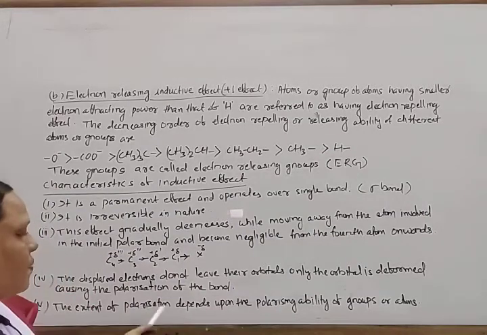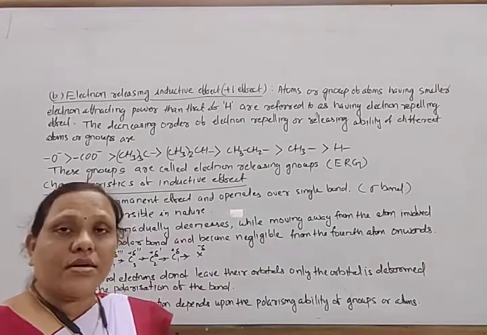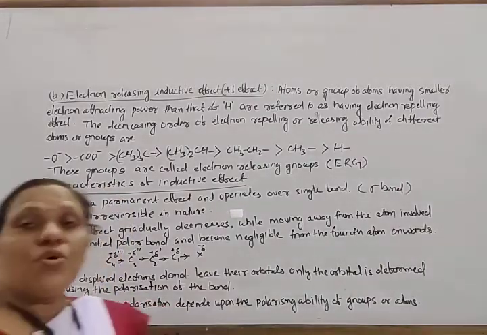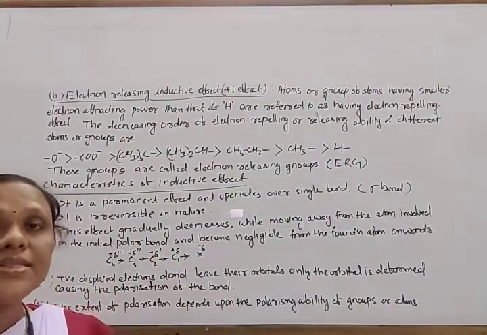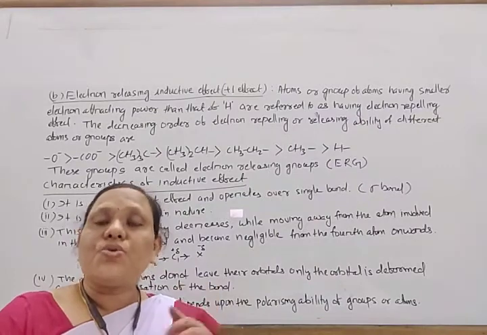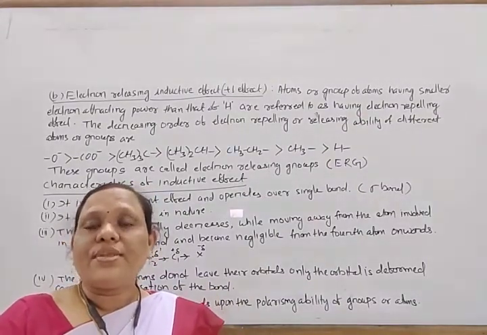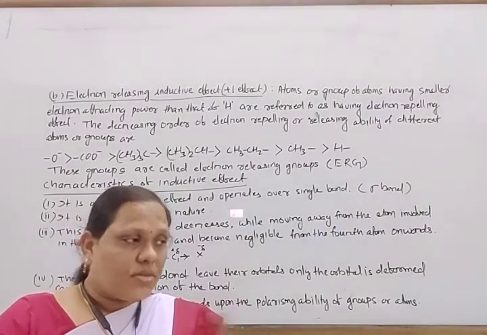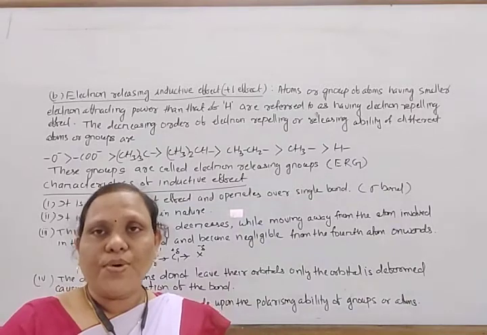The extent of polarization depends upon the polarizing ability of groups or atoms. If an atom has more polarizing power, then its polarization is more than that of the other. For example, if fluorine and a nitro group are present, the nitro group polarizes the bond more than fluorine.